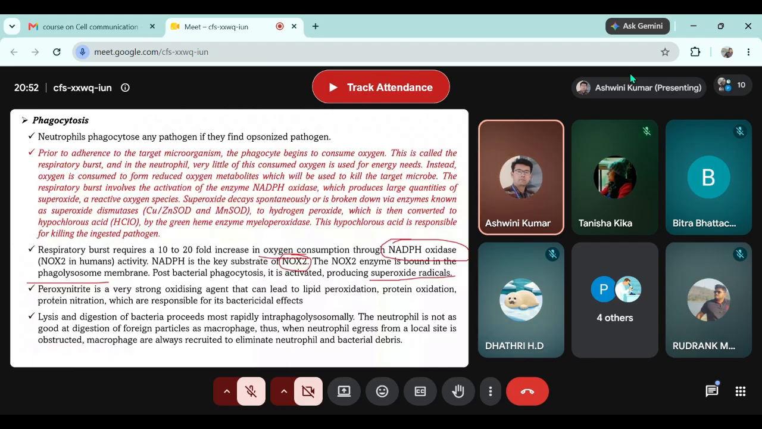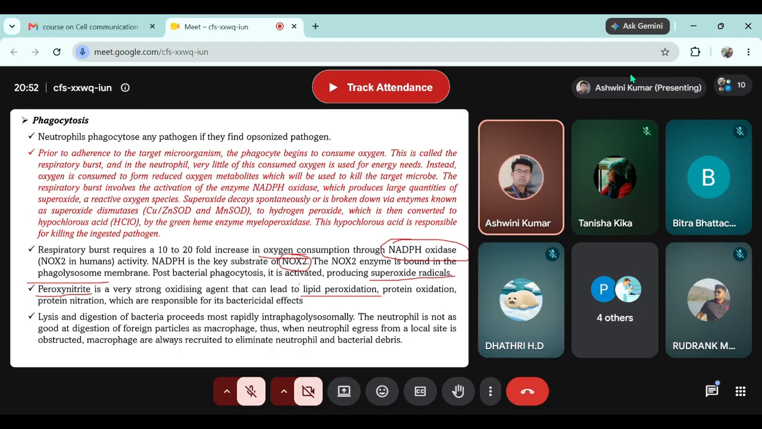Peroxynitrite is a very strong oxidizing agent that can lead to lipid peroxidation, protein oxidation, and protein nitration, which are responsible for its bactericidal effect. So not only reactive oxygen species, but reactive nitrogen species are also an equally important part of the neutrophil. Peroxynitrite is the most important reactive nitrogen species in the neutrophil that can cause lipid peroxidation.